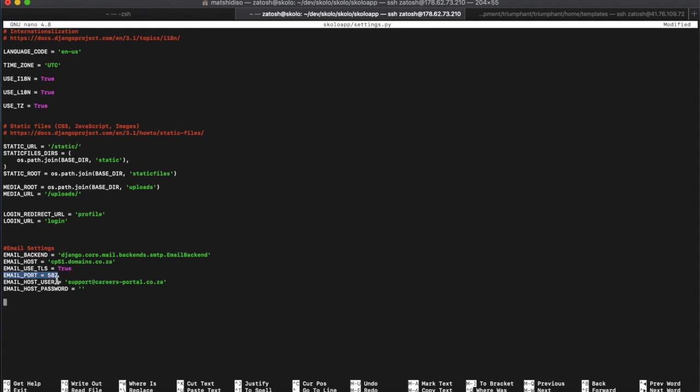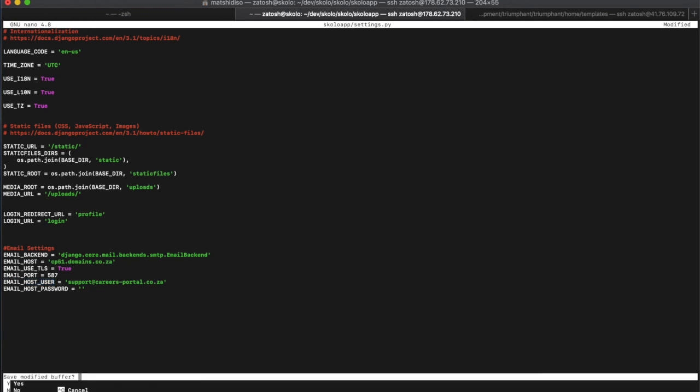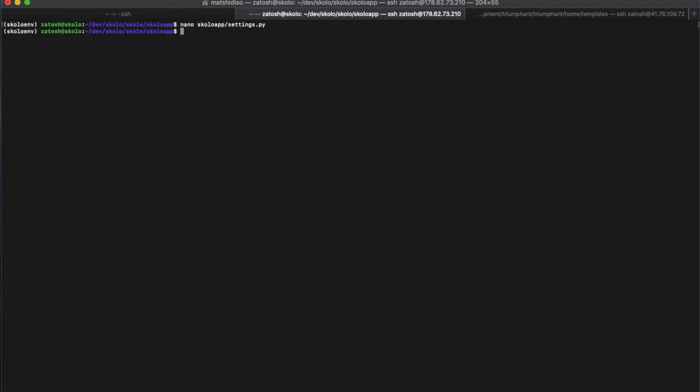And then finally, what you need to specify are these two things: email host user. This is going to be the username that you selected when you created your account on cPanel. You used support at careersportal.co.za. Depending on what email account you created, you're going to use that user over there, and then you need to specify your password. Okay, so once you've done this, that is all the settings you need to do inside of your settings.py file. Then we're going to just press Control X like that, and it's going to ask me if I want to save, and then you're going to close the file like that. Okay, so your settings.py file is done.